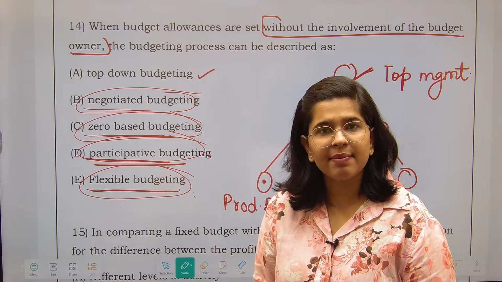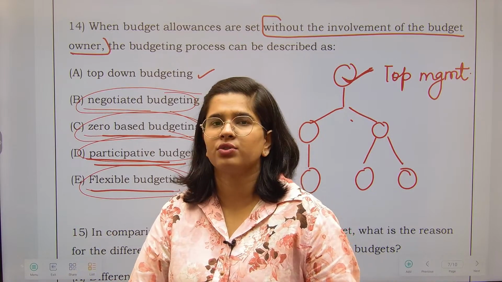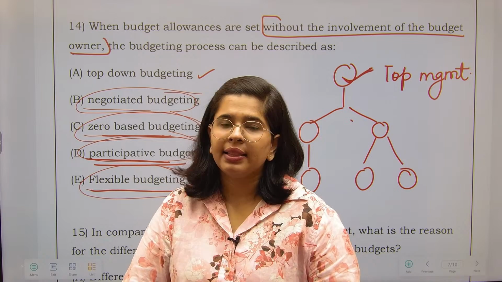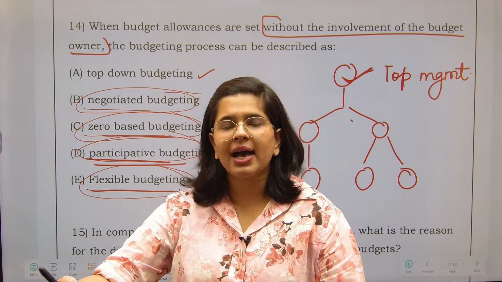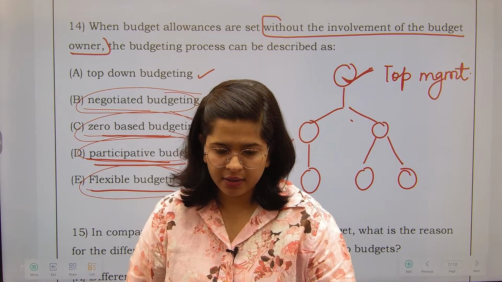Don't you experience sometimes that top management says we want a production of 10,000 units and the inputs of the production manager are not taken? They are just instructed to do whatever has been said by top management. This happens, right?